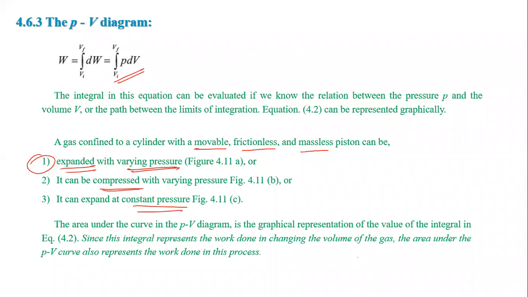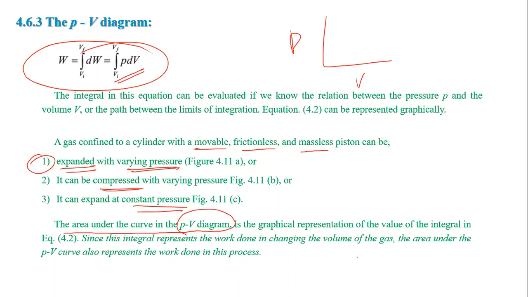The area under this curve of the PV diagram is the graphical representation of the value of the integral. You can see this integration here. This integration represents work done in changing the volume of the gas. And if you draw the PV diagram here, P versus V diagram, and you want to find out the work done, then you can find the area under that curve. The area under the curve also represents work done.